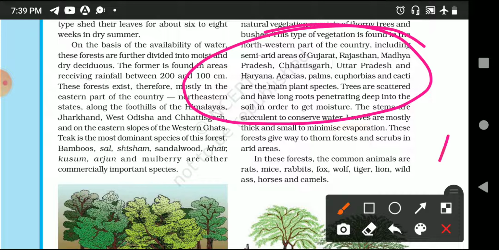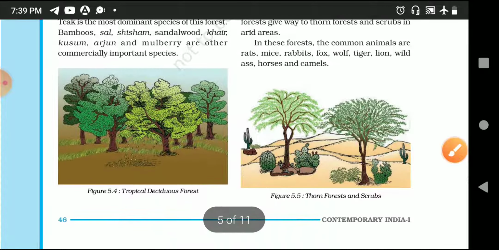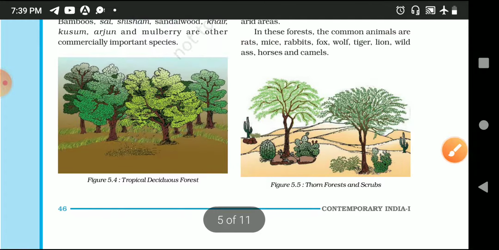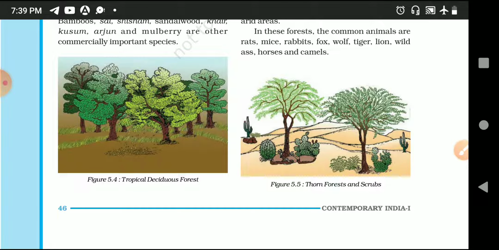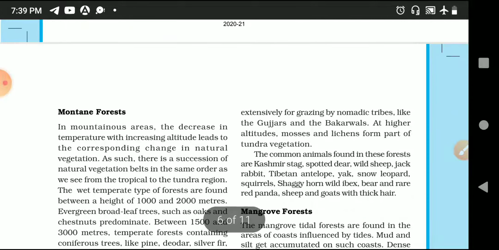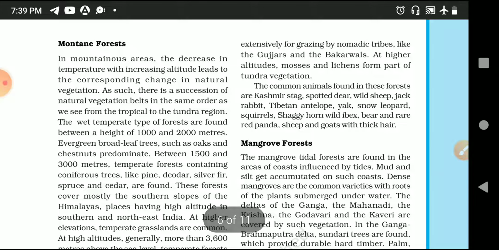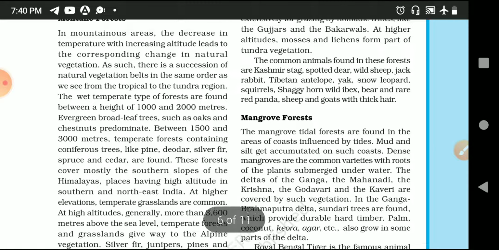Okay. Now coming to the, you can see the pictures. Okay, it is given here. Now coming to mountain type of forest, or a Himalayan mountainous forest. Here the rainfall is not the factor. Here the main factor which is responsible is the height.